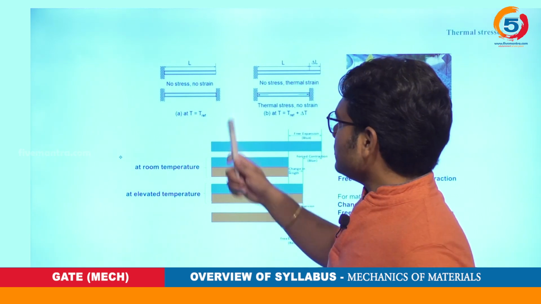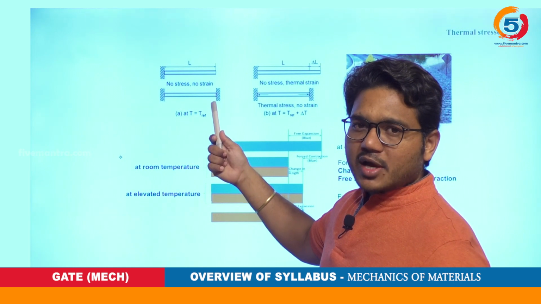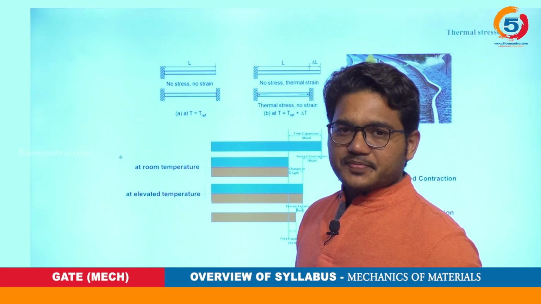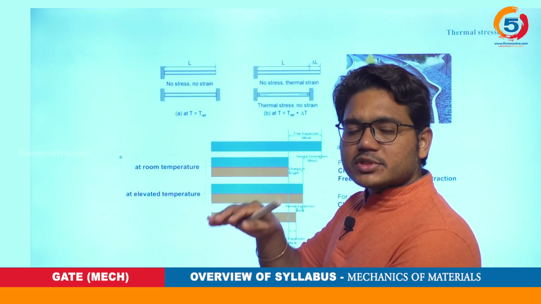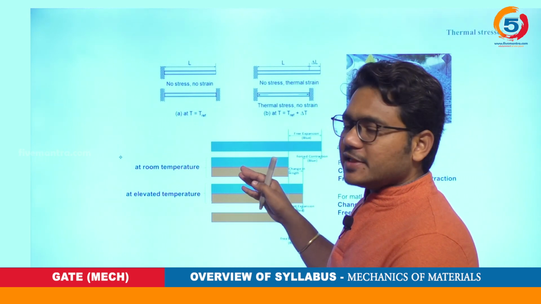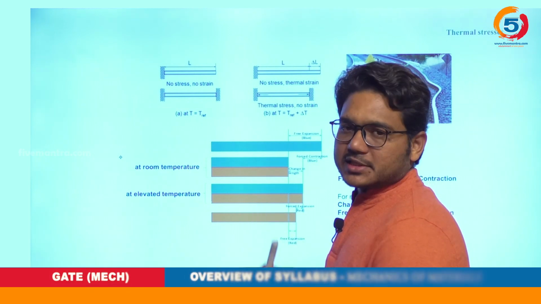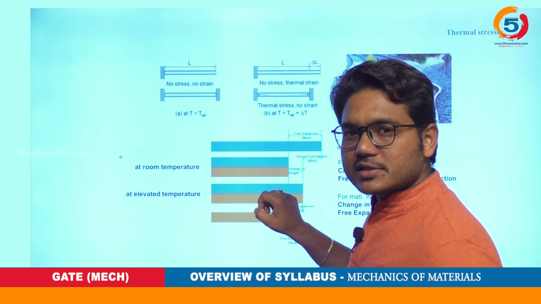And if you make them bimetallic strips or a composite material and subject them to temperature change, what could be the behavior of those materials? We will try to understand this in thermal stresses.